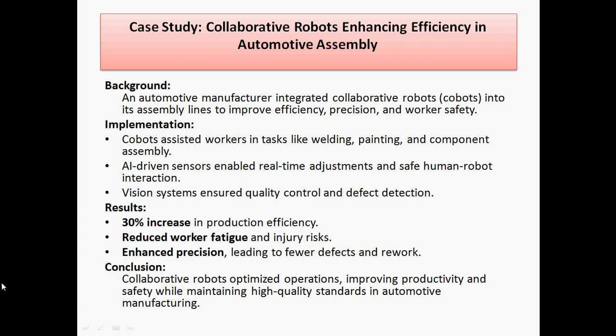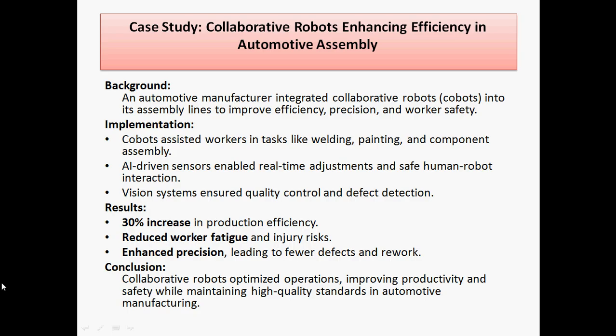In the implementation of cobots in automotive assembly, they work with a worker on different tasks like welding, painting, and component assembly. Here also they are driven by an AI system, so real-time adjustments and safe human-robot interaction are possible. We also provide a vision system, which is useful for quality control and detection of defects. This results in up to a 30% increase in production efficiency. We are also reducing worker fatigue, and injury risk will be lower.